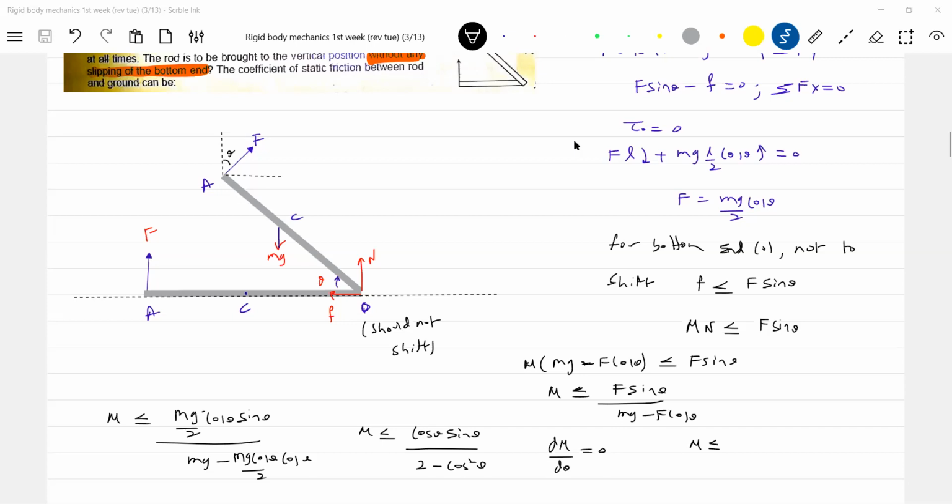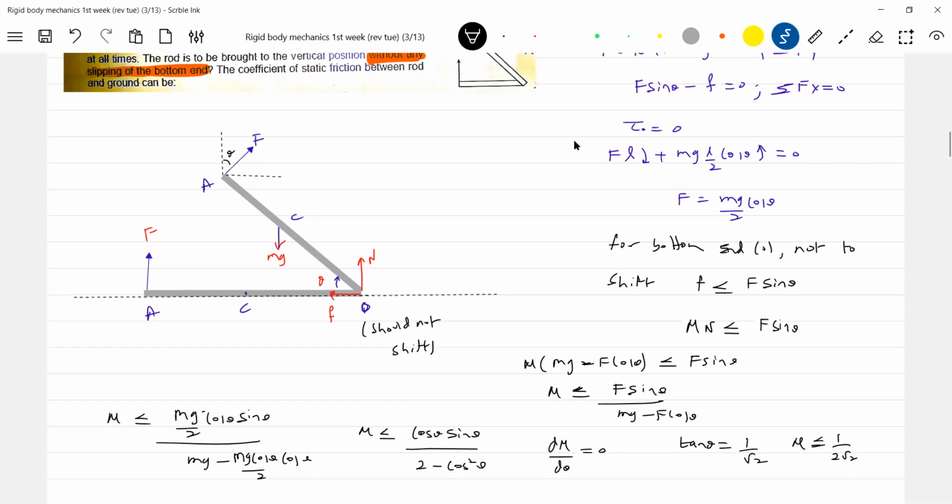Value of mu? Sir, tan theta equal to 1 by root 2. Okay, tan theta equal to 1 by root 2, 0.707 or 0.71 we will write. So I need 1 by 2 root 2, sir. Mu should be less than or equal to 1 by 2 root 2. Mu should be tan theta. This is correct. Yes, sir. Tan theta equal to 1 by root 2, so mu should be less than or equal to 1 by 2 root 2.